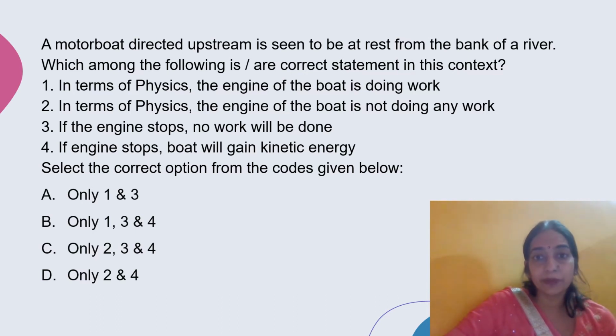The mathematical expression of work done when displacement is produced in its own direction is W equals F dot ds, where W is work done and ds is the displacement in the direction of force. When force acts at an angle to the direction of displacement of the body, this expression becomes W equals F cos theta ds, where F cos theta is the component of force acting in the direction of displacement, and ds is the displacement of the body.